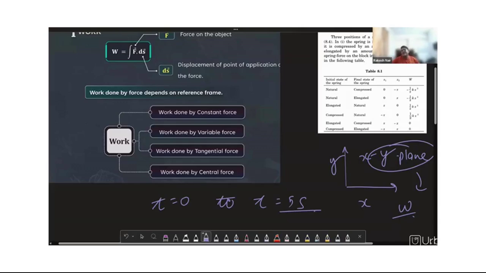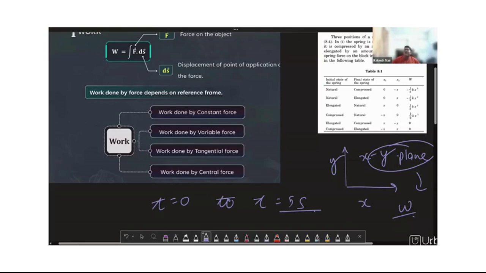Secondly, the work done by variable force. What is the variable force? Variable force means the force is varying from time t equals 0 to time t equals 5 seconds. The force may or may not be constant, and it changes instantaneously. It's known as instantaneous work.